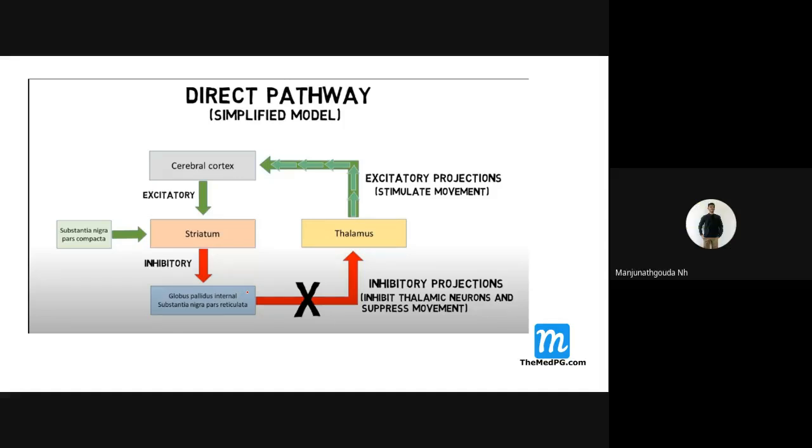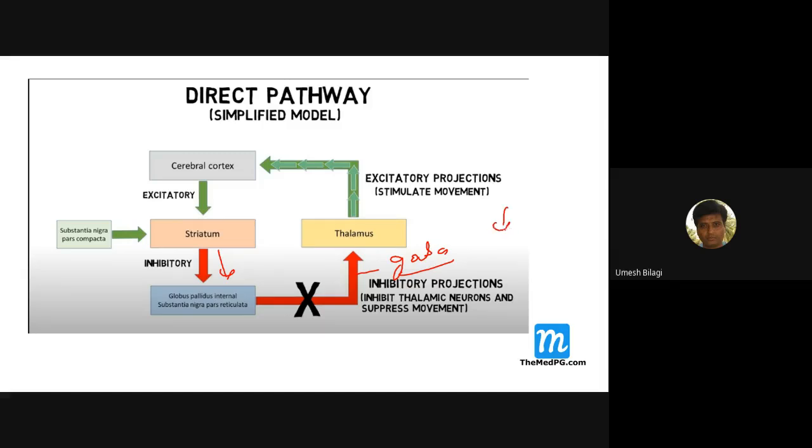Then from there to the thalamus, is it inhibitory or excitatory, sir? Routinely, globus pallidus internal will be sending inhibitory impulses only. These are GABA-based neurons. By default, globus pallidus internal are GABA-based. When they are suppressed, they'll stop their inhibition. They are suppressed by these fibers. Okay, sir, I got that. By default, globus pallidus internal, which gives transmission to the thalamus, is GABA-based, and GABA-based neurons are inhibitory by nature.